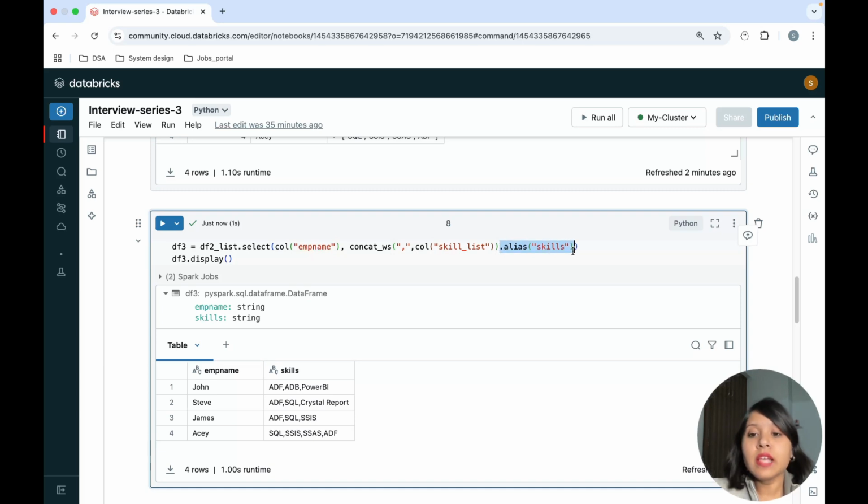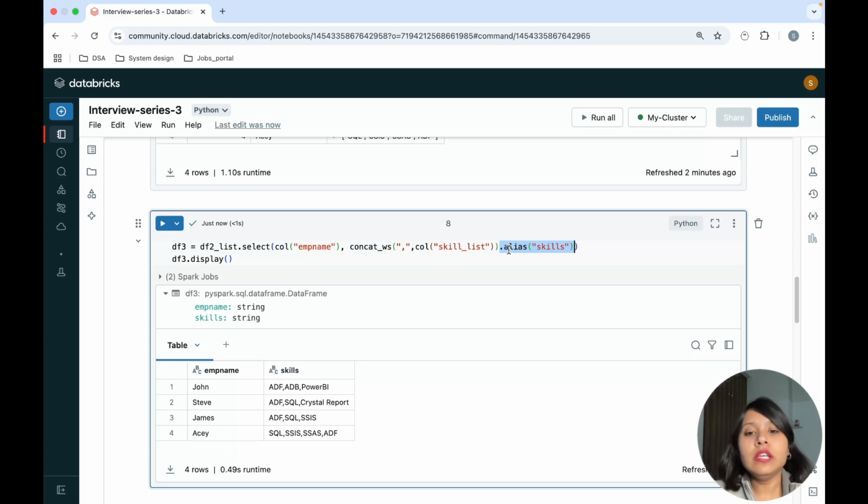If I, for example, just go ahead and remove this alias, how will the output look? It will look like concat with separator. What is my separator? It's comma. And then what is the column on which I've done it? It's the skills list. So this is how it will display, but this is not the correct way whenever you are actually working in an environment of your project. Please don't do that. Alias it so that it can be reutilized in the next data frame. So I'm rerunning this to show you the output. So this is my output.